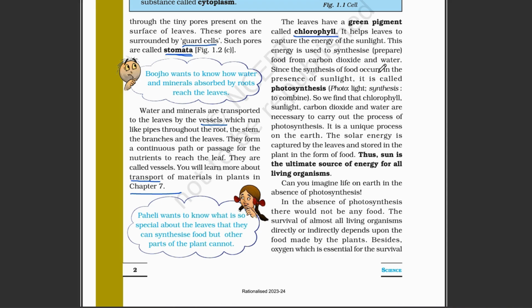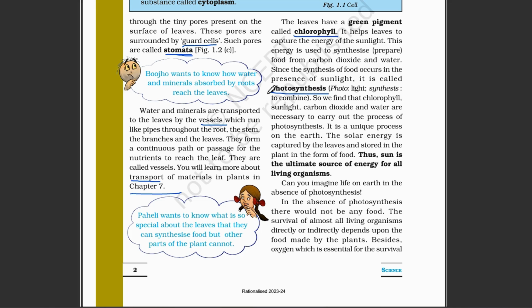Sunlight, carbon dioxide and water. The plant makes food using sunlight, carbon dioxide and water. Okay. Since the synthesis of food occurs in the presence of sun, you know that the plant prepares its food only by the process of photosynthesis. That's why they need the sunlight, and that's why the process is known as photosynthesis, because it only happens in the presence of sunlight.